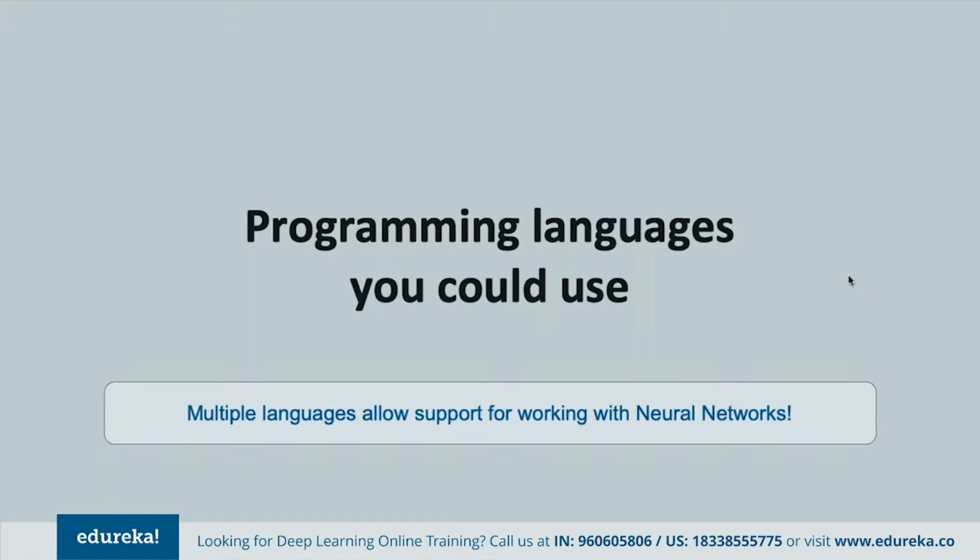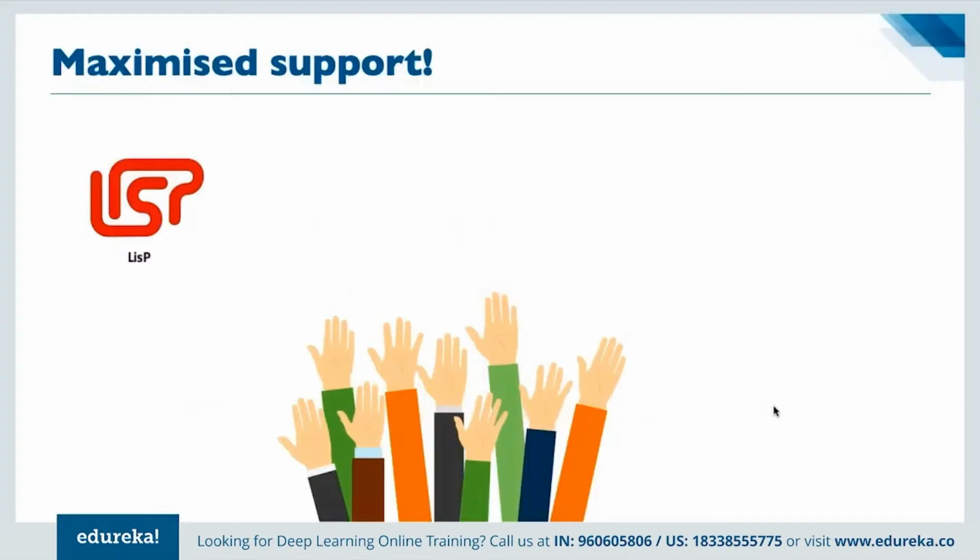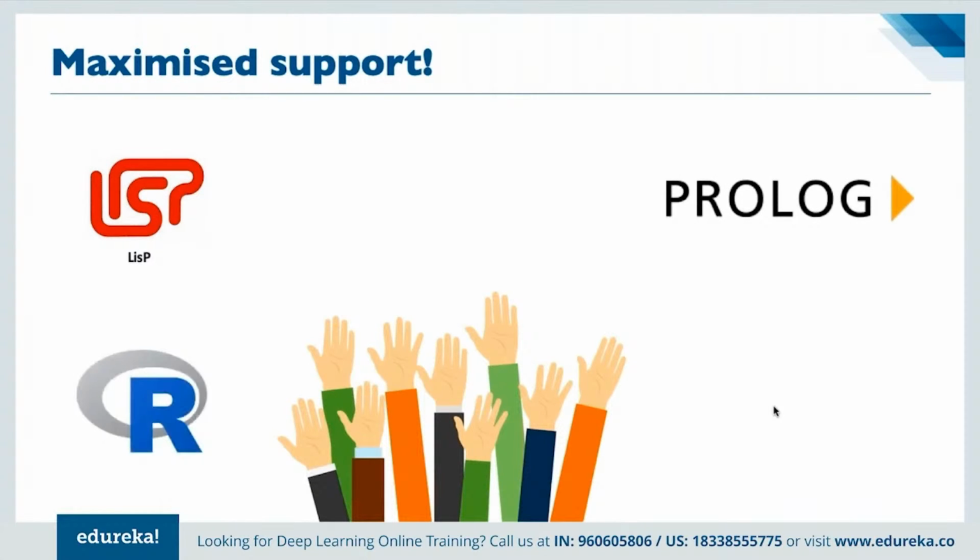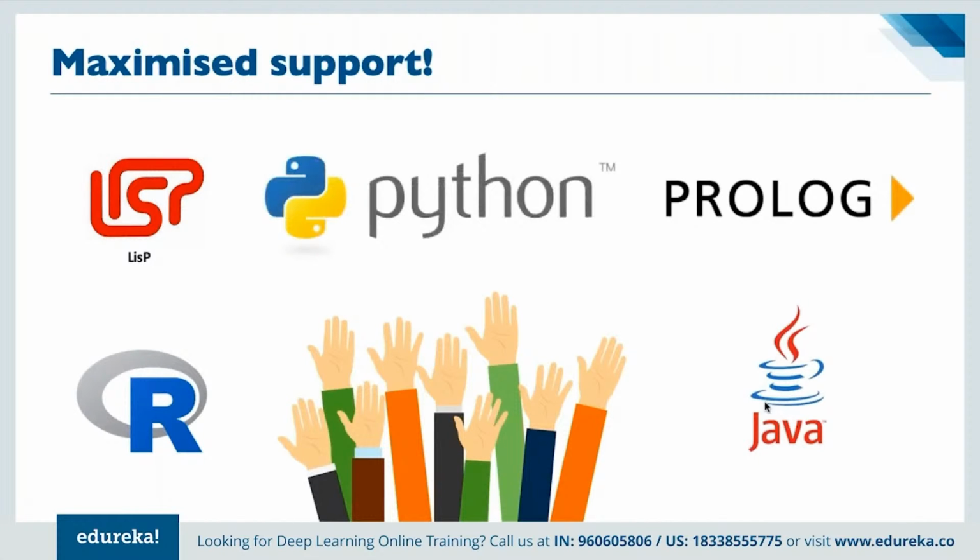that support working with neural networks. There are multiple languages that can be used for designing neural networks here, right? Like we have Lisp, we have Prolog, we have Java, where Java and Python are most widely used here. Many developers use Python, especially beginners, because Python, as compared to other languages, has the least amount of grammar.